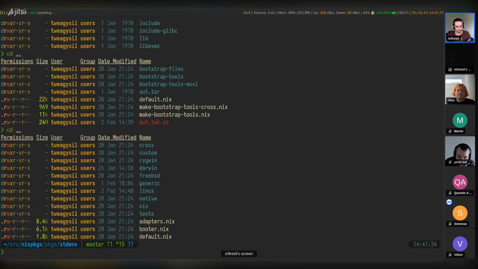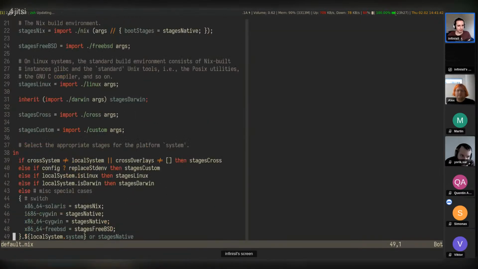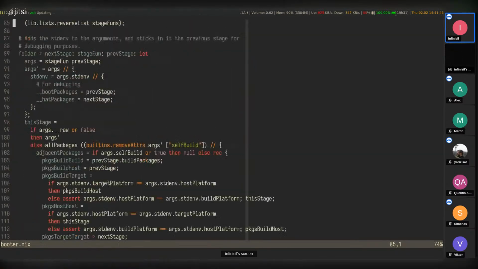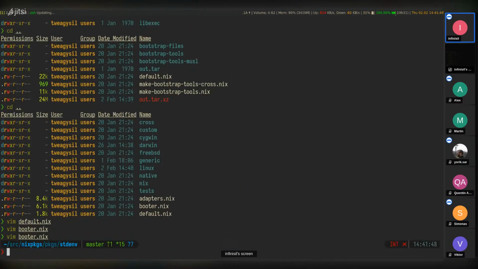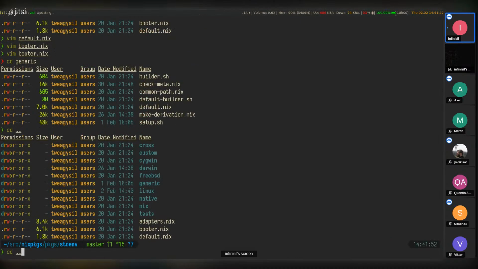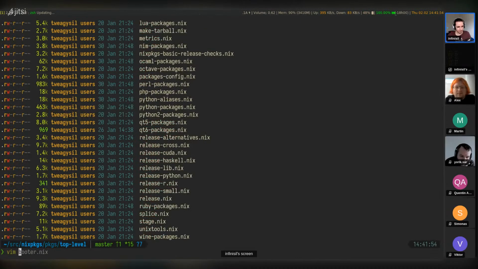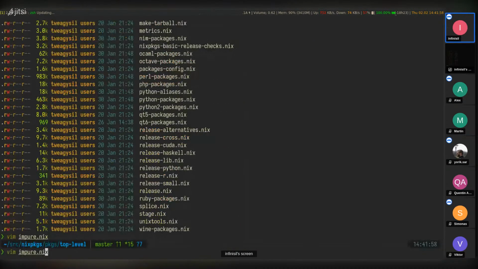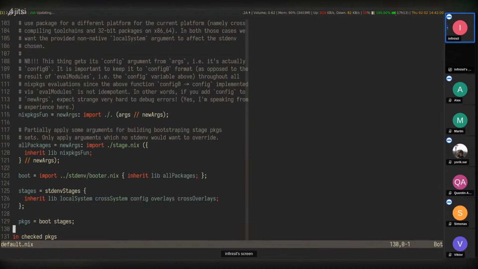But yeah, let's look at the actual bootstrapping now. I believe this is maybe in here. No. Well, I need to reorient myself here. And pure default.